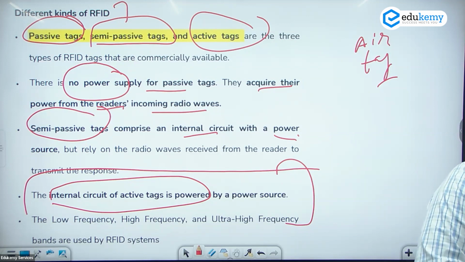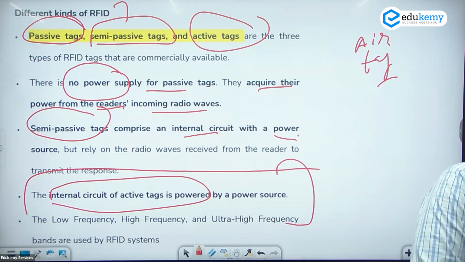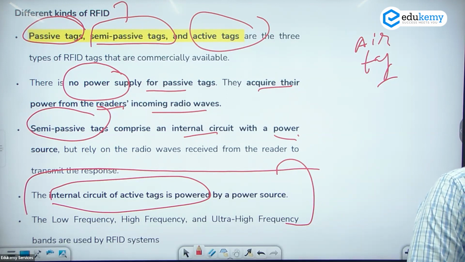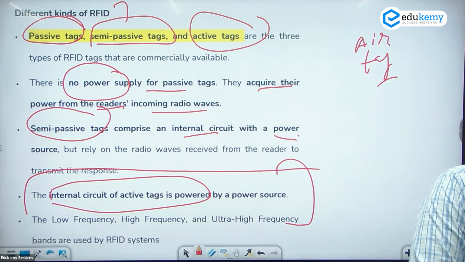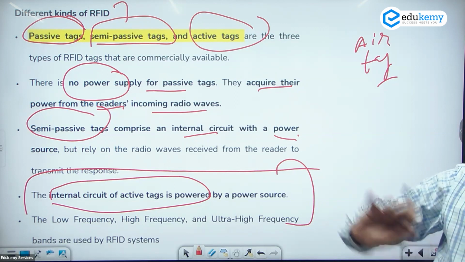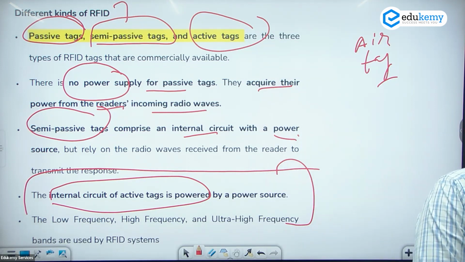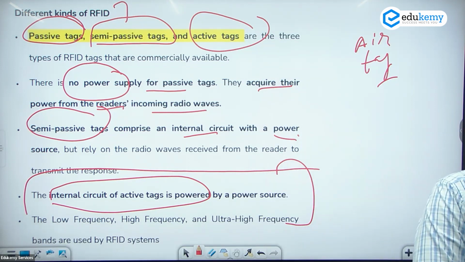So there are three types. Number one, passive, another semi-passive and the active. So this can be a statement there: there is no use of the electricity in the RFID tags. तो सबसे पहले एग्जांपल आपके में कार वाला ही आएगा, यार वहां तो यूज होते नहीं, तो कैसे हो सकता है? तो यू विल मार्क द स्टेटमेंट राइट, लेकिन वो तो गलत है. So you should be clear कि RFID having the three types: passive, semi-passive, and the active. In the active, there is a circuit present, so there is a use of the electricity there.